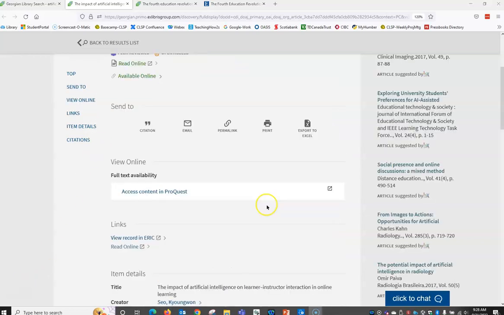source as well. Select a database to link to the full text. If you decide to use it, you can email or print, and remember to cite your article. This will be covered in the next video.